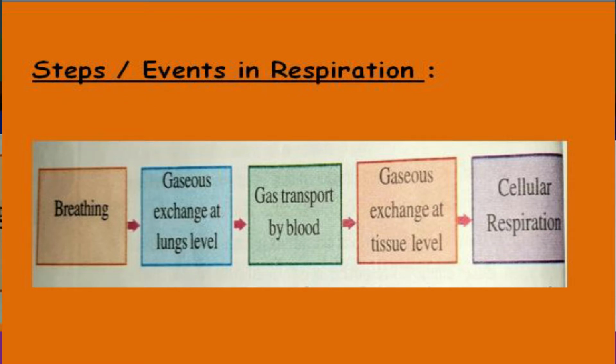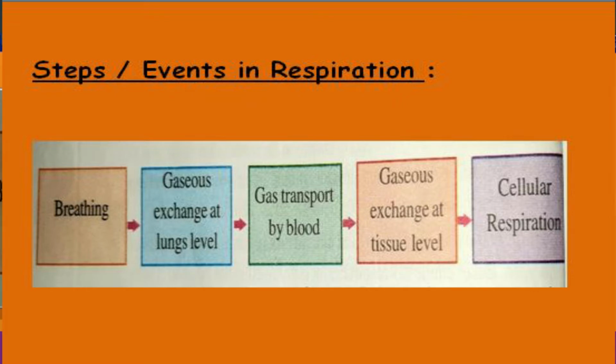And the fourth step is gases exchange at tissue level. Gases exchange at tissue level means exchanging of oxygen from blood into the cells and CO2 from cells into the blood. That is known as exchanging of gases at tissue level.